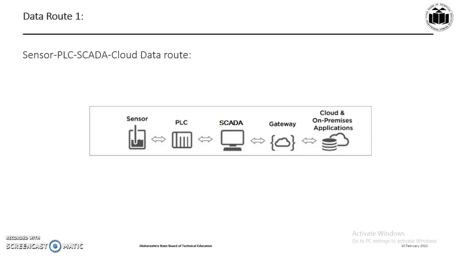Now let us see the different available data routes. The first data route between the sensor and cloud is sensor to PLC, then to SCADA, and then to cloud. In this data route, the field device is likely wired or networked to a local programmable logic controller, that is PLC. Since this is often the nearest programmable system to the edge component, the PLC requires some device specific communication driver or instructions to obtain the data, which may involve choosing the desired points and mapping them in a spreadsheet-like format.